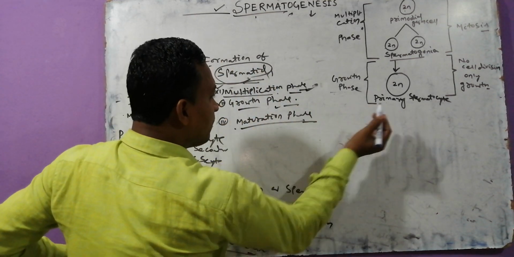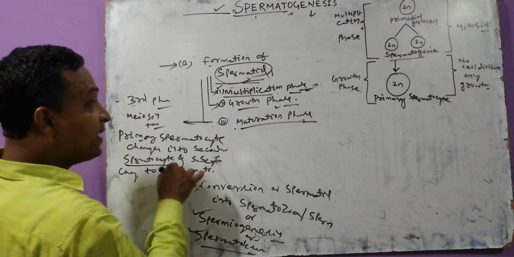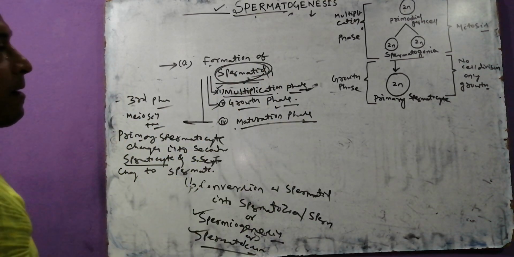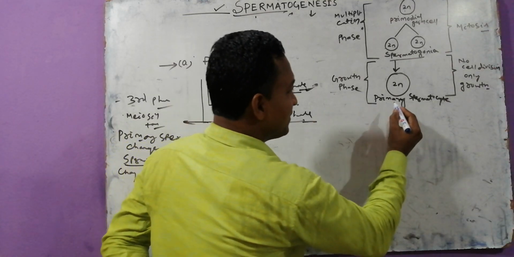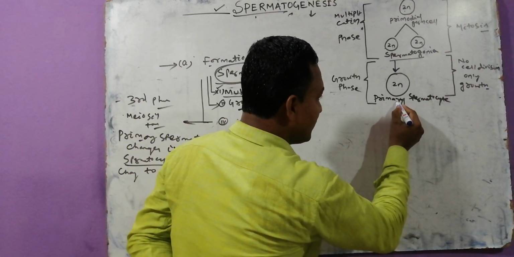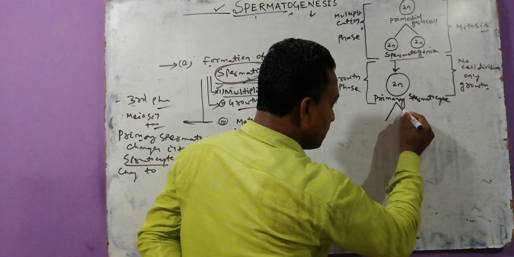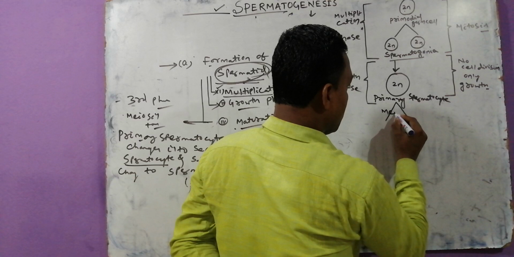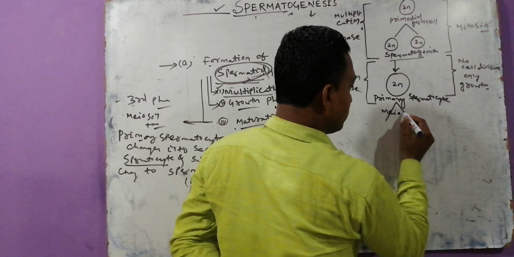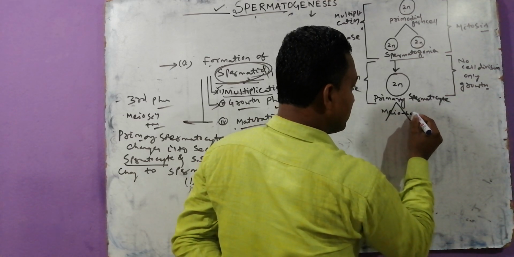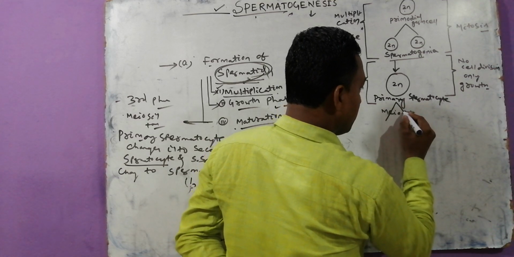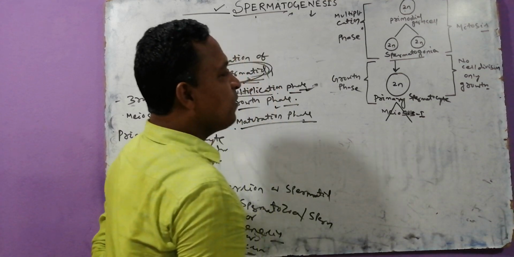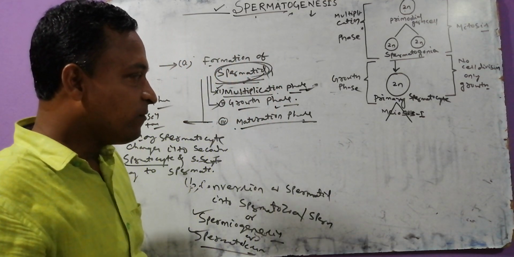First, the primary spermatocyte produces the secondary spermatocyte. The secondary spermatocyte changes into spermatids. Just check here, and after that you can understand. The primary spermatocyte undergoes meiosis, which we can call meiosis 1. Try to focus on the first division.